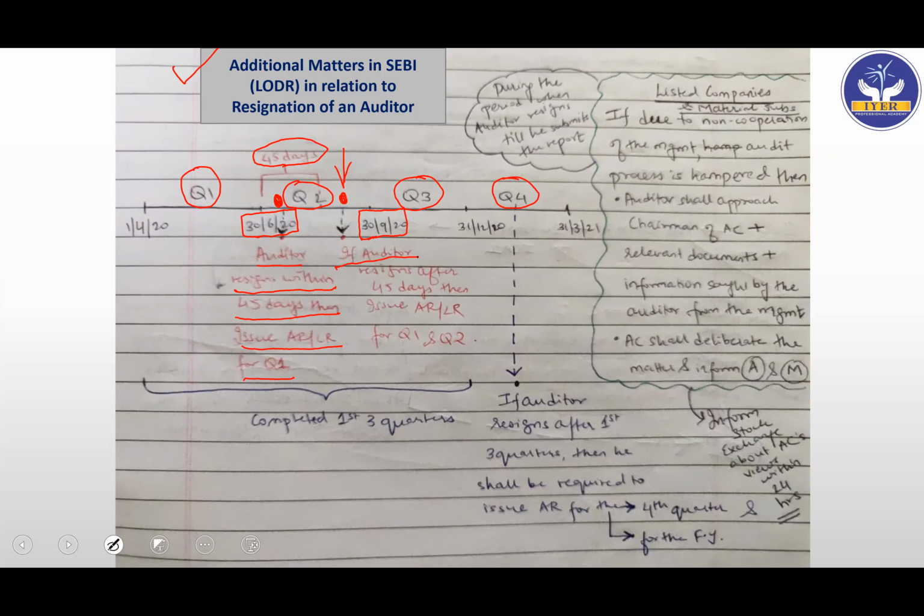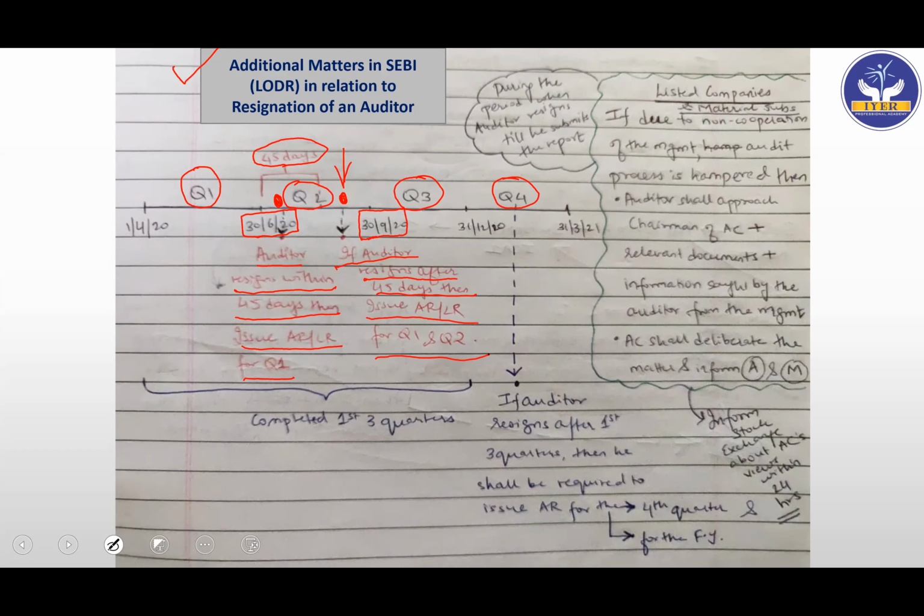So what they're saying is, if the auditor resigns after the 45 days, then the auditor himself will have to issue the audit report or the limited review for Q1 as well as Q2. So the auditor is resigning after 45 days. The auditor will have to submit the Q1 report for sure, because that is already gone. And the quarter which is going on, the Q2 report also, because a substantial period of Q2 is already over. We are done with 45 days of Q2 as well. Okay. So they are saying that the auditor will have to give Q1 as well as Q2 report.